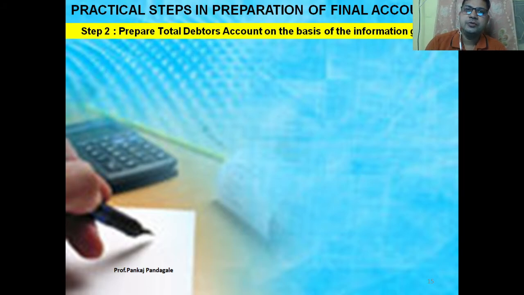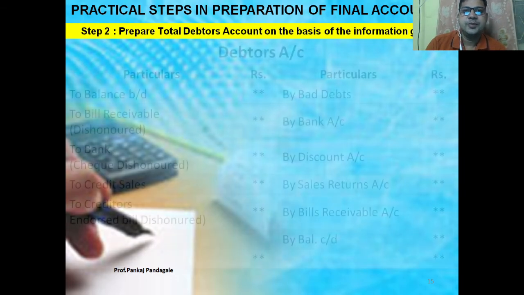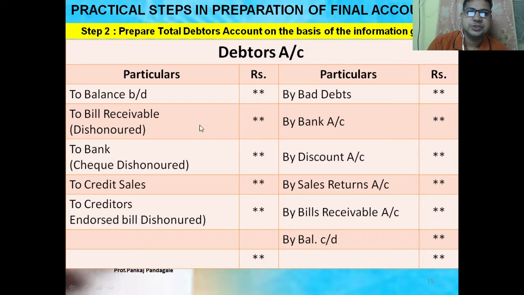Debtor account. Debtor means the customers, it is an asset account. We already studied it in the fire insurance claim module. A similar type of debtor account we will prepare. In this particular ledger, opening balance is always on the debit side, and closing balance is always on the credit side.